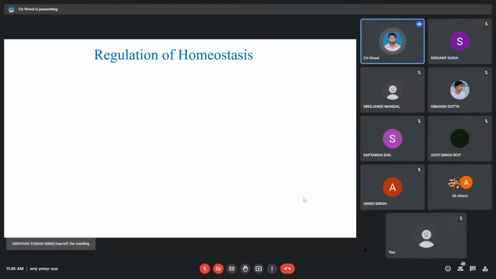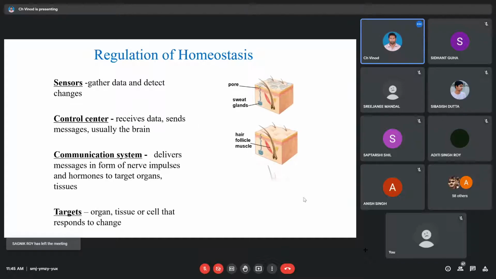So we have different kinds of adaptations. We have different kinds of methods, and we have different tissues doing the job. So how is this homeostasis regulated at the cellular level or at the tissue level? We usually have four components. The first component is the sensor. So what does it do?